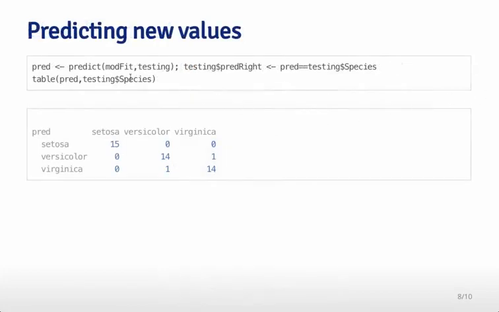You can then predict new values using the predict function. So you pass to predict our model fit and the testing data set. And here I'm also setting a variable, testing predict right, which is whether we got the prediction right in the data set. In other words, our prediction is equal to the testing data set species. I can then make a table of our predictions versus the species to see what that variable would look like. So I can see, for example, I missed 2 values here with my random forest model, but overall I was highly accurate in the prediction.